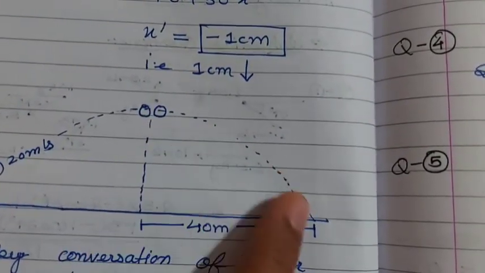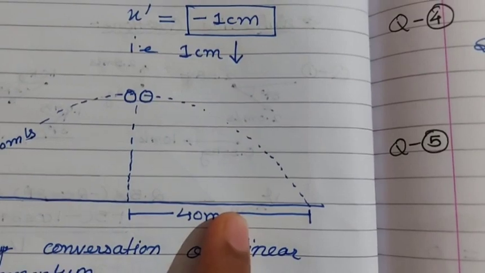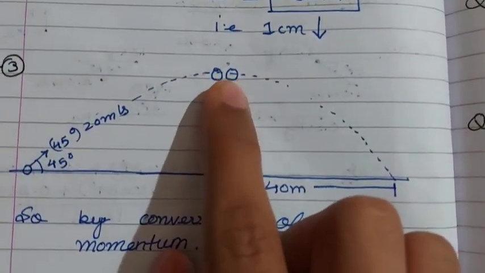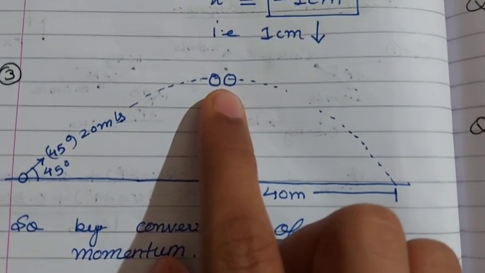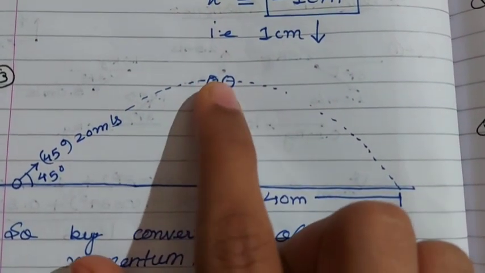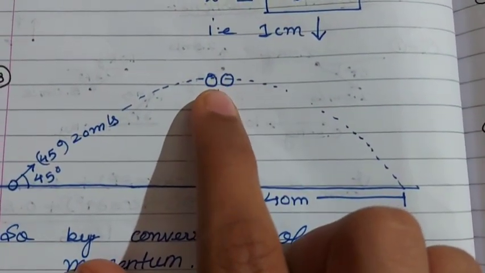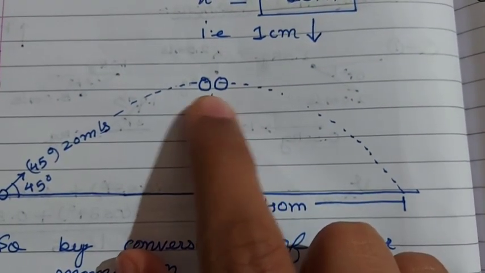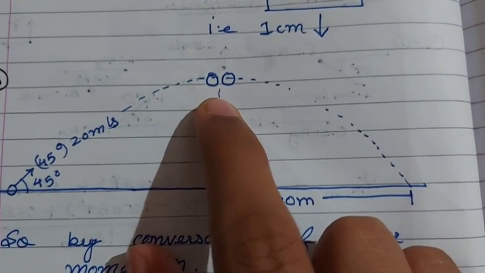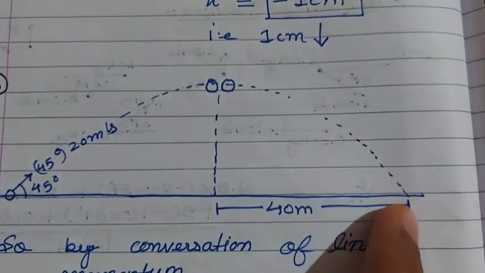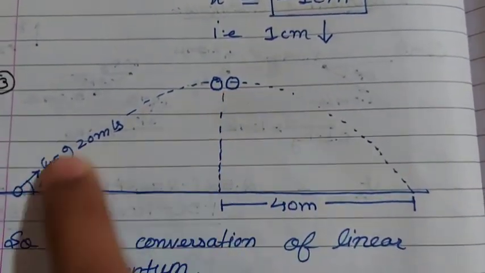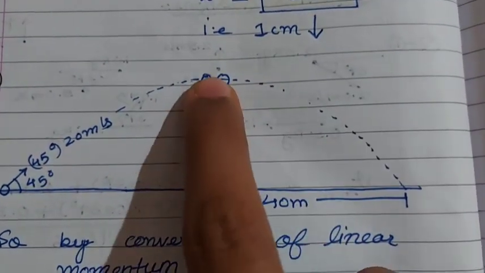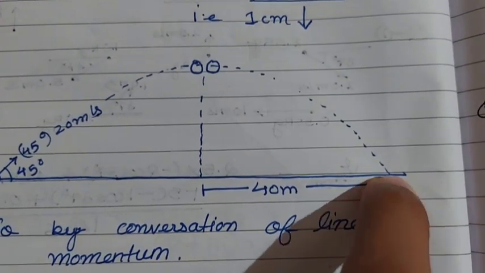So from here to here it's 40 meters. Up to the topmost point, it is a perfect projectile motion as the mass is conserved, but at the topmost point, the masses change, that is both the fragments are broken and the mass is changed to m by 2, so we can't further consider this to be a perfect projectile as compared to the above one. So first we find the time taken to reach from the topmost point to the ground.